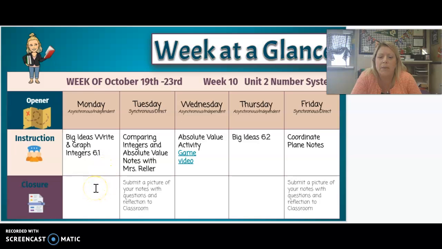Make sure you take a picture of your work and submit your report at the end after you've submitted it. Make sure you take a picture of your report and attach it to the assignment on Google Classroom.